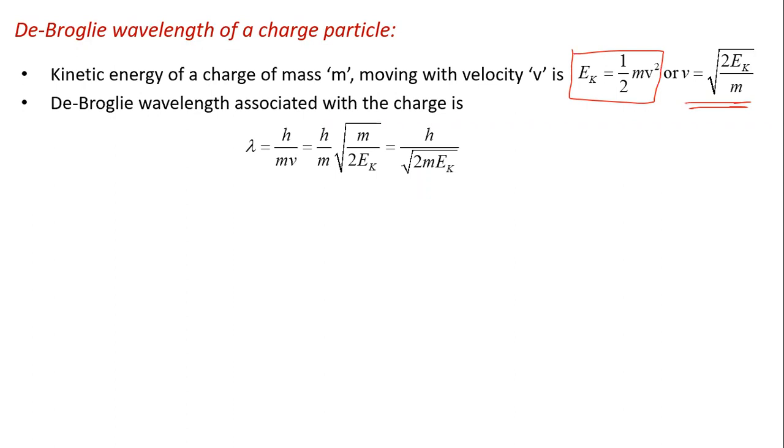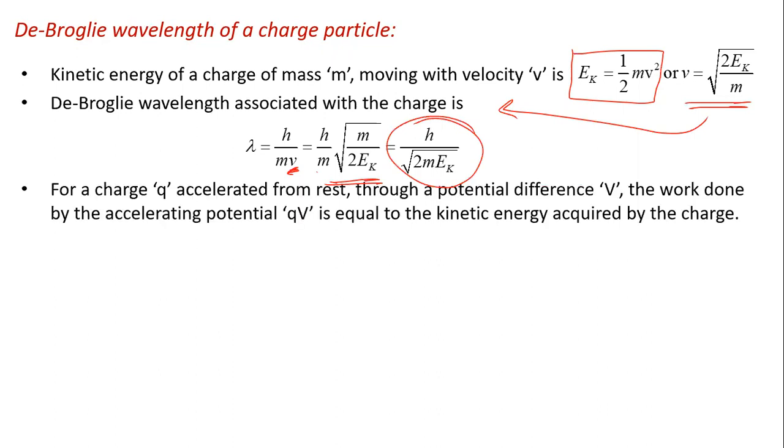Instead of v, we write under root of 2 kinetic energy by m. Then the m shifts inside, and we get h upon under root 2m into kinetic energy.